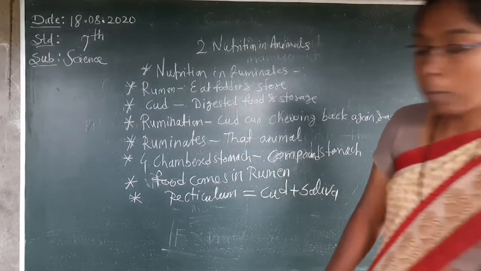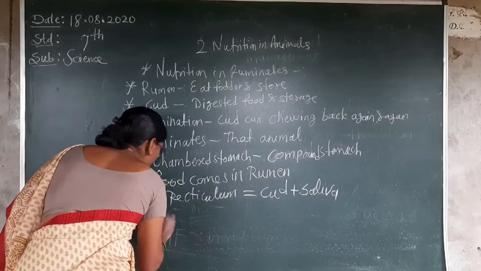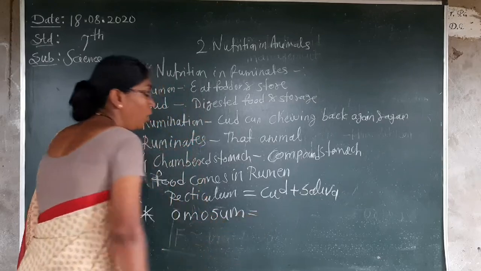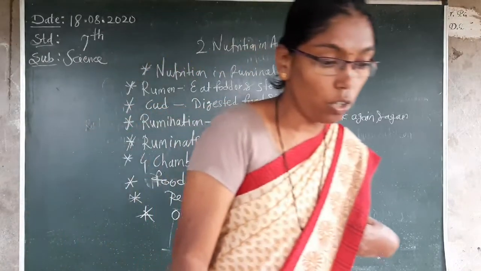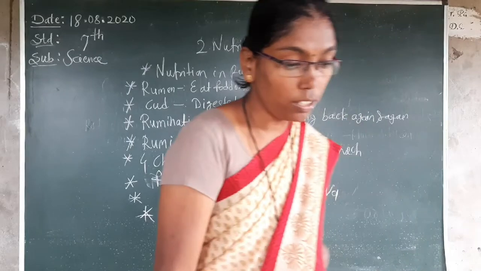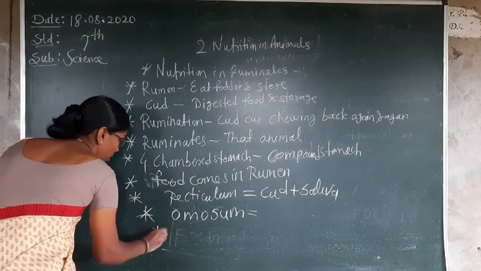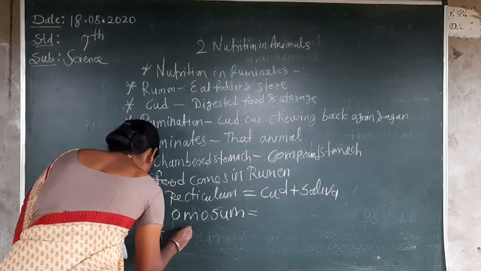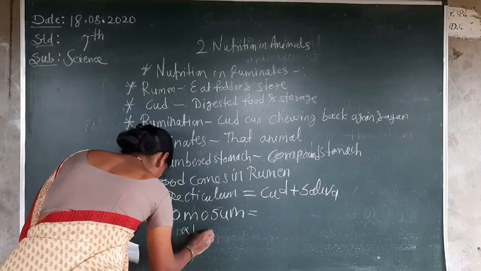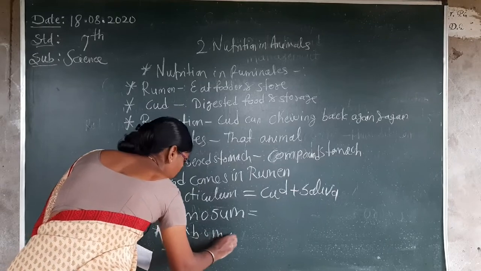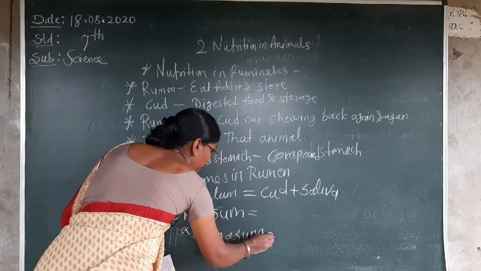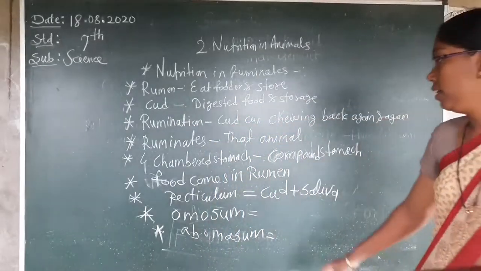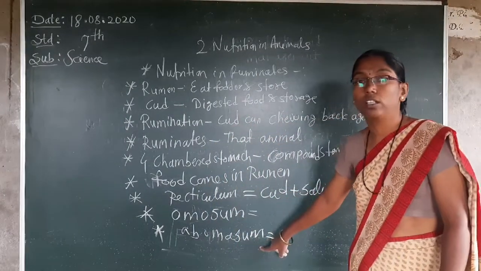It is called the omasum. Third is the omasum, and the fourth chamber is the abomasum. They are continuous.